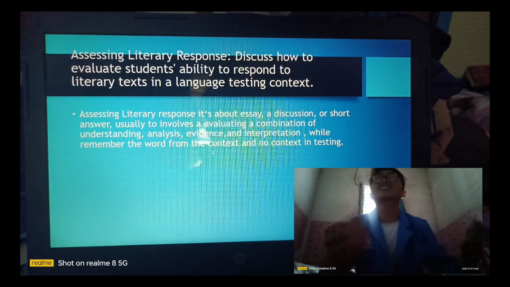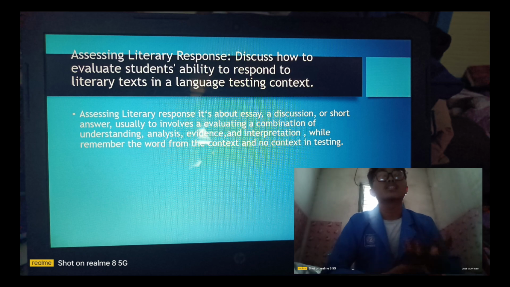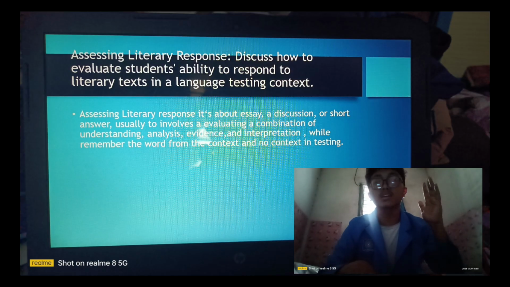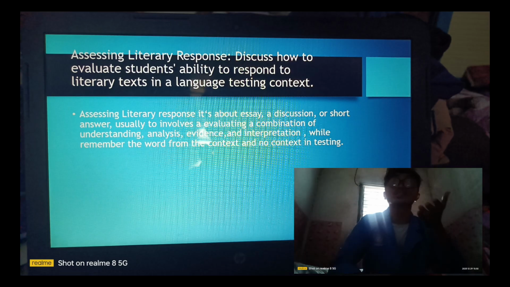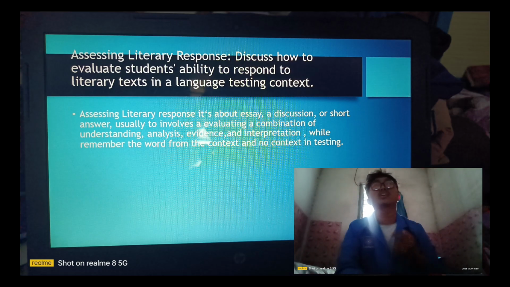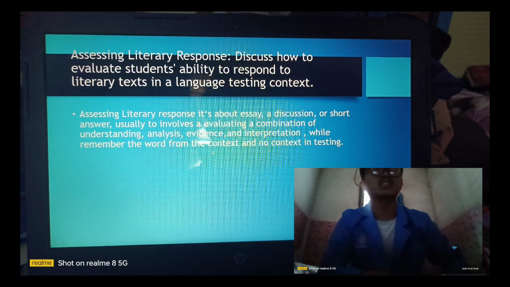For evidence, you go to the class and answer it on the whiteboard. For interpretation, you raise your hand to answer it, and if the teacher asks you to answer it, you must answer. This is interpretation.